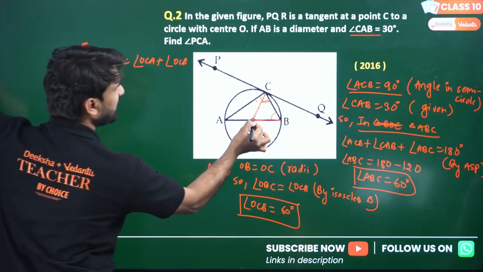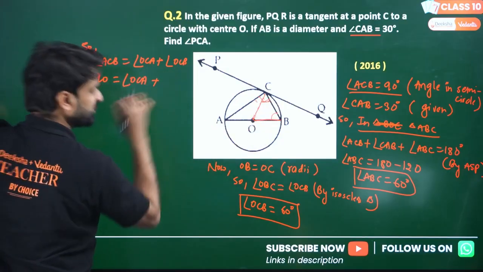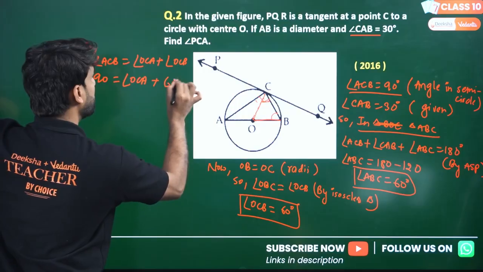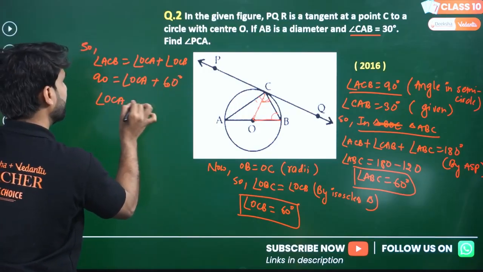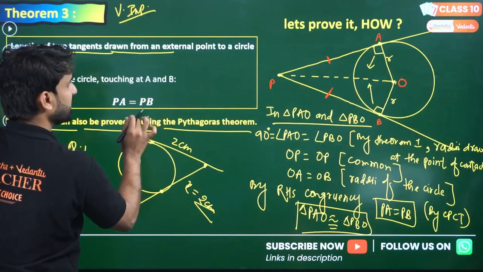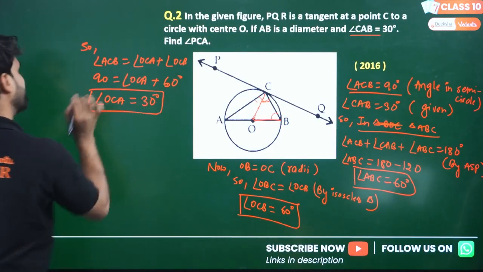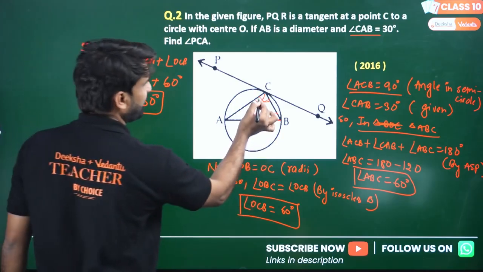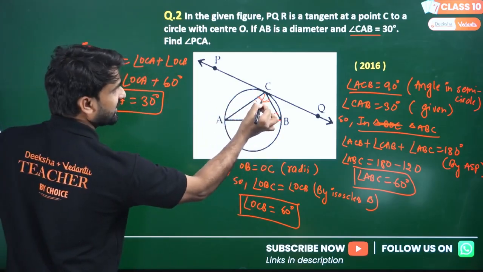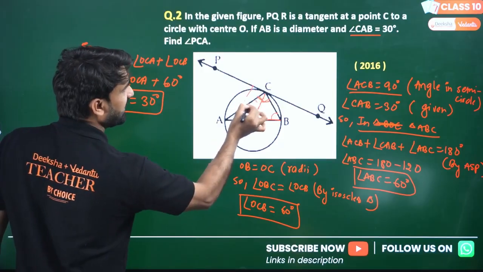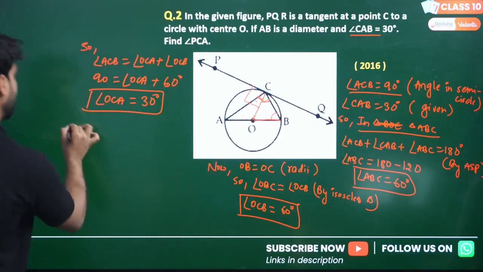OCA, I don't know OCA. We have to find OCA. Angle OCB is given to you as 60 degrees. Right? So can we find OCA? Angle OCA will be 30 degrees. Is it clear? This is 30 degrees, and this complete angle is 90 degrees because this is the radius.